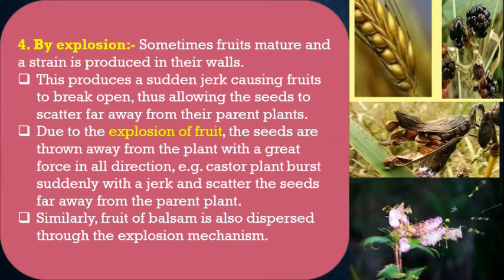Here, when this explosion takes place, the seeds are thrown away from the plant with a great force in all the directions, and thus the seeds are scattered far away from the plants. So this method you will see in the balsam or in the castor plant.